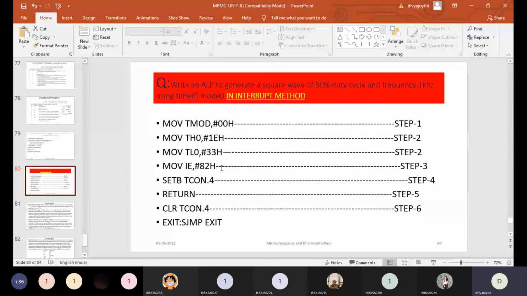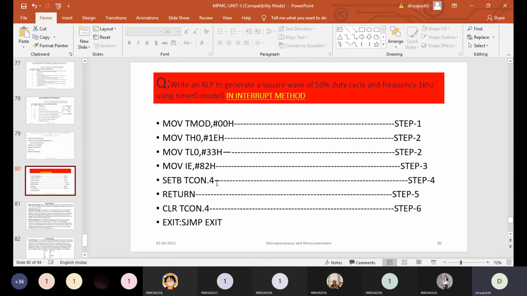With this instruction you are indicating to the controller that a timer 0 interrupt is coming and to please serve that interrupt. It will check whether it has to wait for the overflow flag. In this interrupt method it will not wait for the overflow flag; it will go and do your work. So IE is loaded with 82, and then we need to start the timer, with this instruction I have explained.